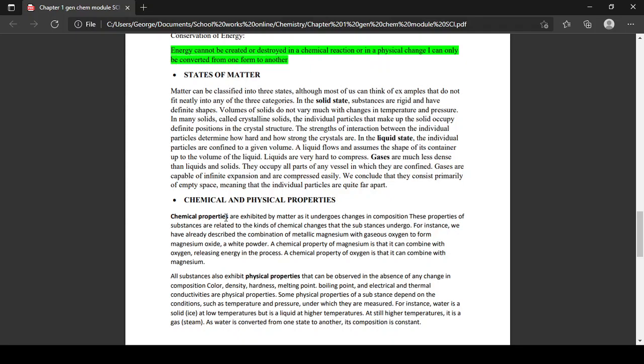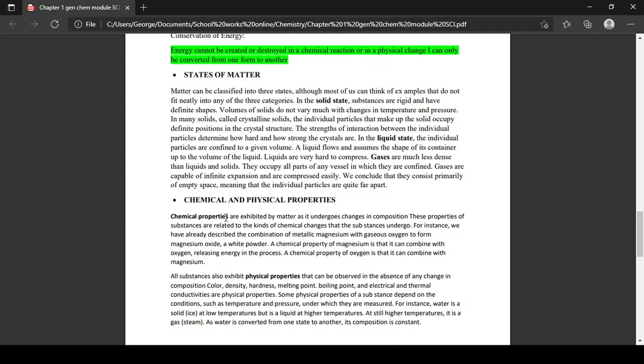In many solids, called crystalline solids, the individual particles that make up the solid occupy definite positions in the crystal structures. The strength of interactions between the individual particles determines how hard and how strong the crystals are. So in a solid state, kids, the definition is that it is rigid and has a definite shape. That is your solid.